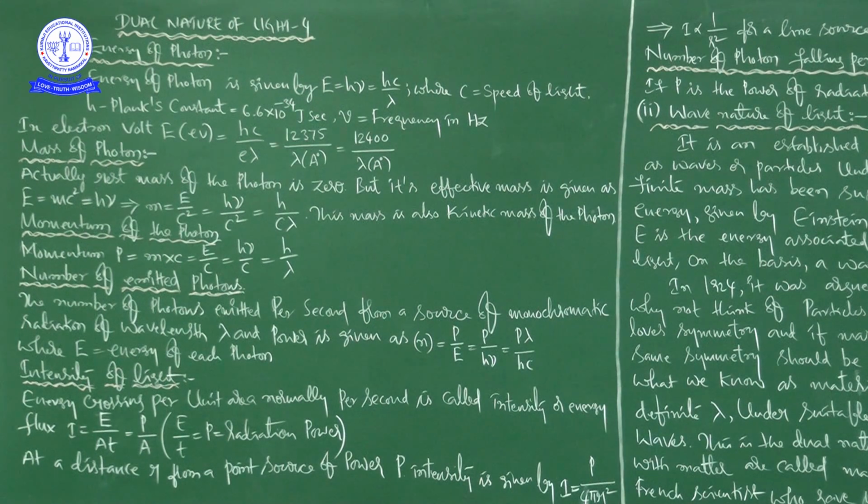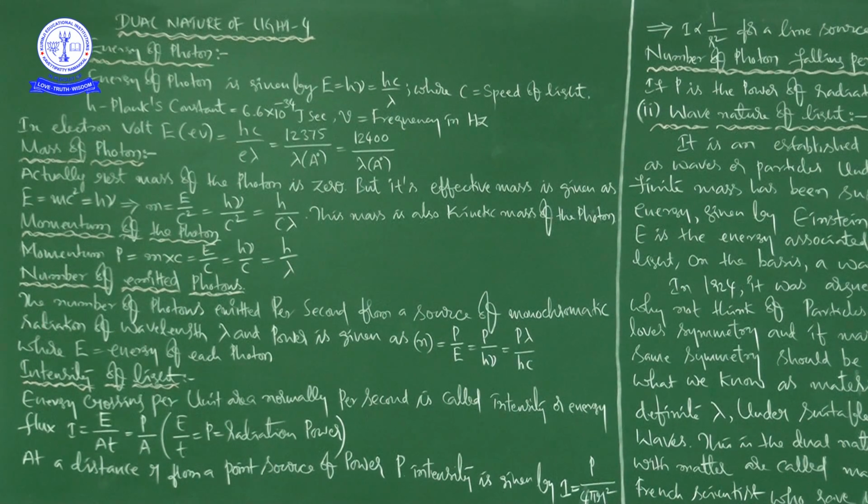You know that momentum is the product of mass and velocity or speed, which is m into c. From this relation you can write it as E by c, which is h nu by c, which is h by lambda. So P is equal to m into c, that is equal to E by c, that is equal to h nu by c, that is equal to h by lambda.